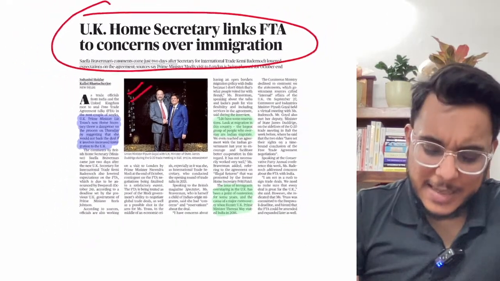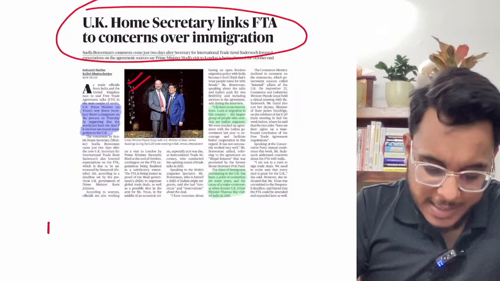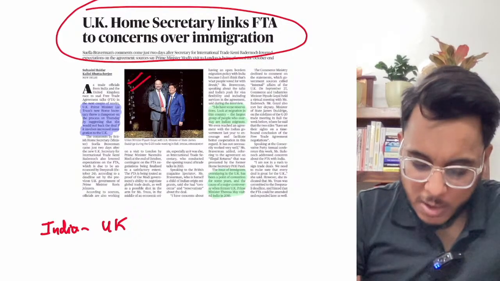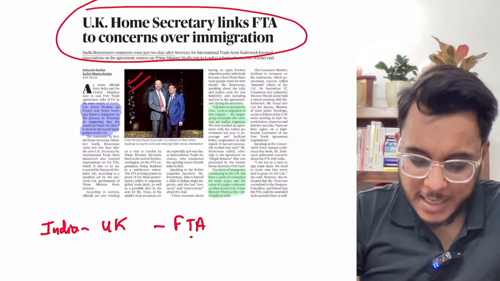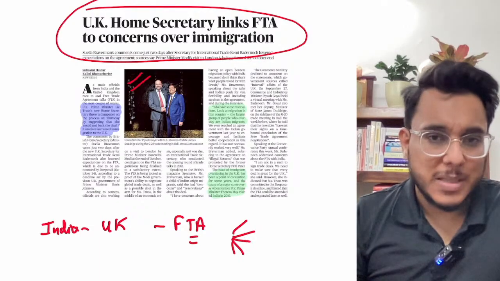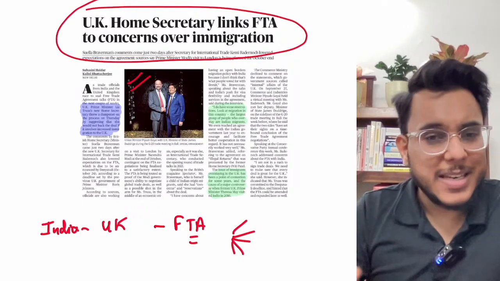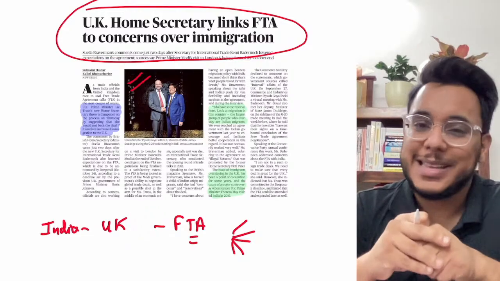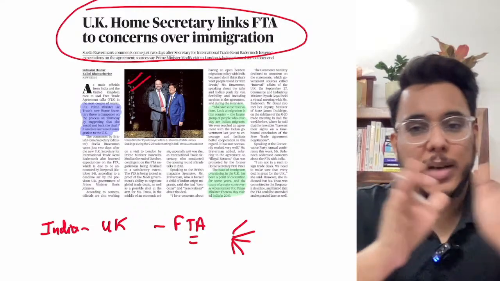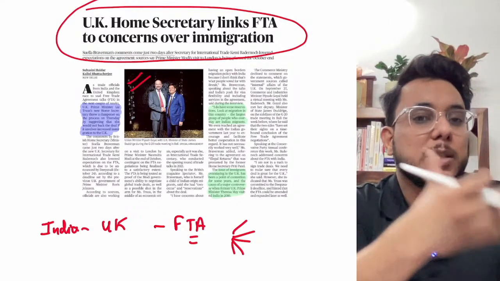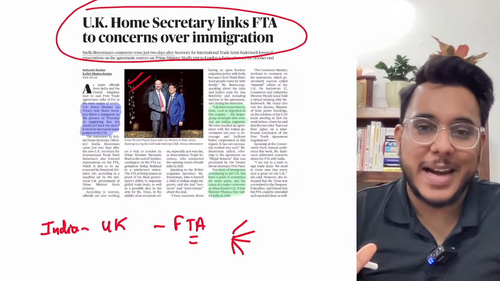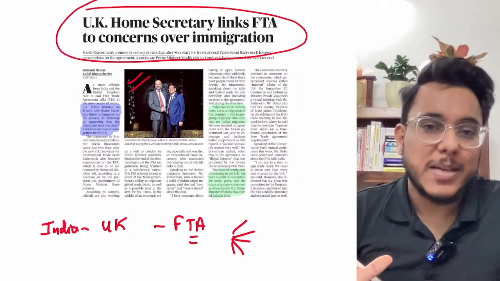Now, just understand, I'll tell you a little bit of background. Right now, India and the UK are negotiating a free trade agreement, FTA. The negotiations of this FTA are going on, and in a few months' time, the FTA will be signed. As this is going on, there are some comments passed from time to time, sometimes from India, sometimes from the UK, that India says we expect this, the UK says we expect this. All these comments do not need to be traced.